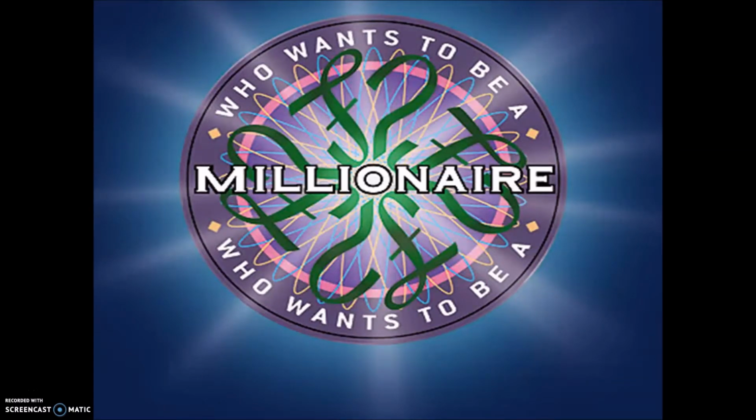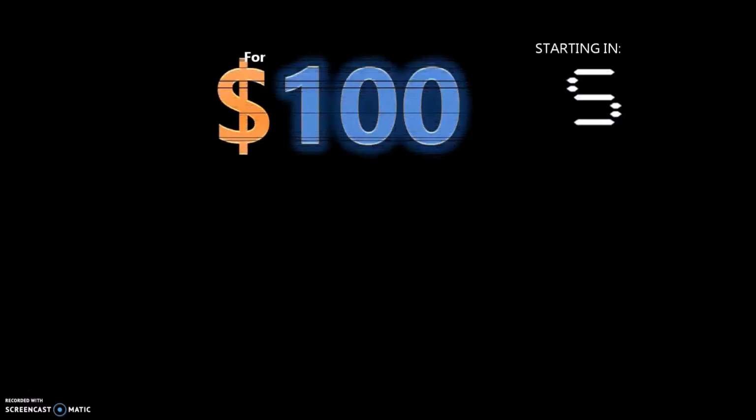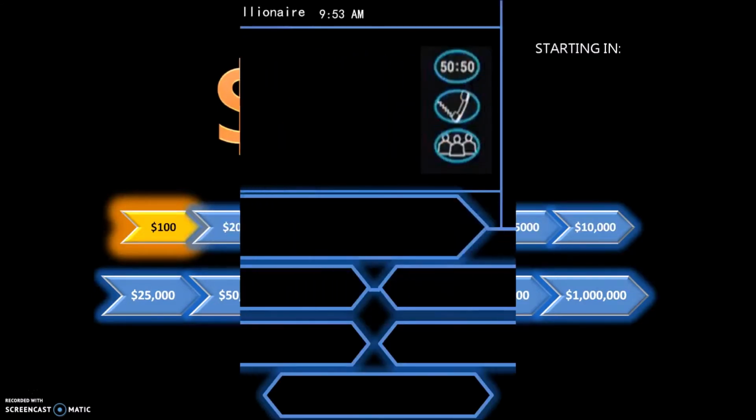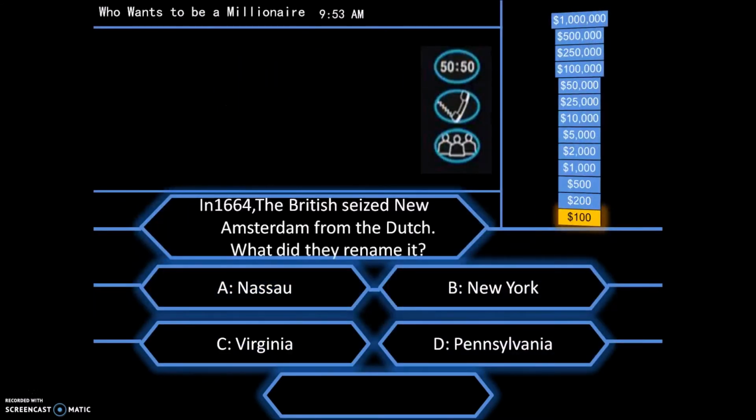Hi, US history students. Welcome to another review session brought to you by Links Education. This is Lynn, your online US history teacher. Today we will cover chapters 1 and 2 for our review. Come on and join me. And so this is the first time that you are seeing this. We're doing the review using the Millionaire Game, and we're gonna look at different questions from chapters 1 and 2.